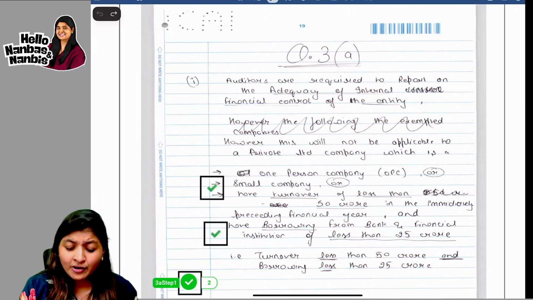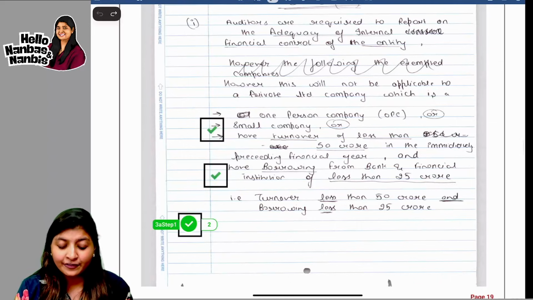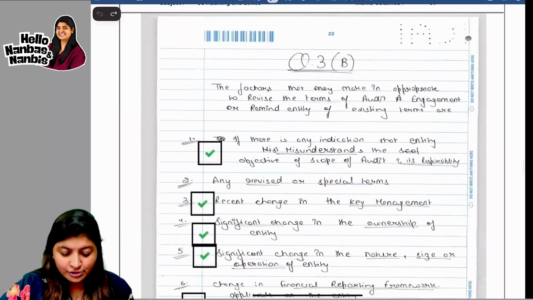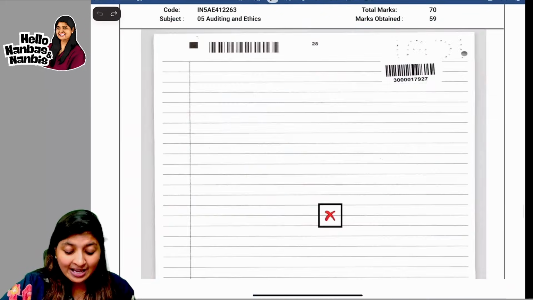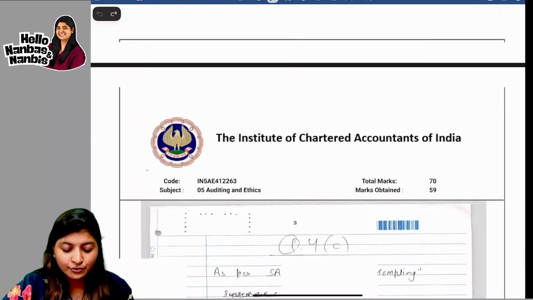Auditors are required to report on adequacy of the internal financial controls for what kind of companies you have to do. And this is CARO reporting. This is direct question. Now I'll just show you one thing for people who are asking, how many marks do they actually give? Full marks, if you write properly. I will show it to you guys.